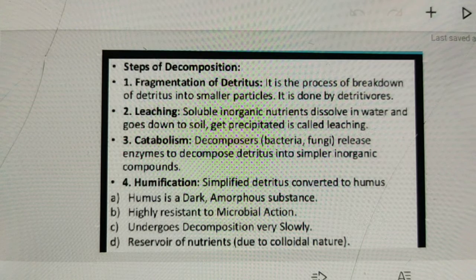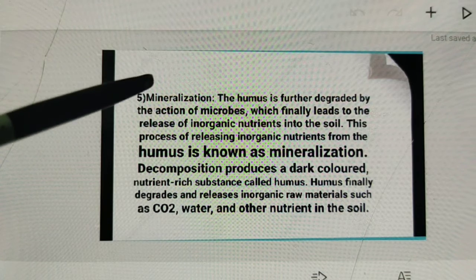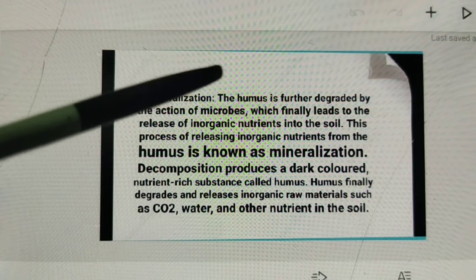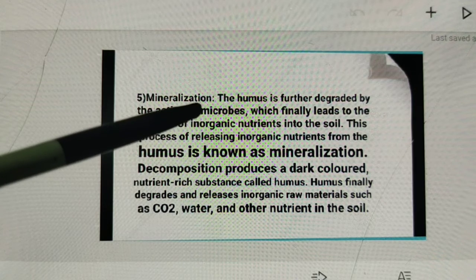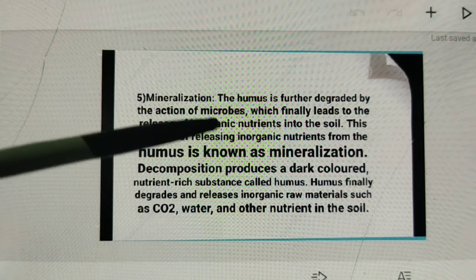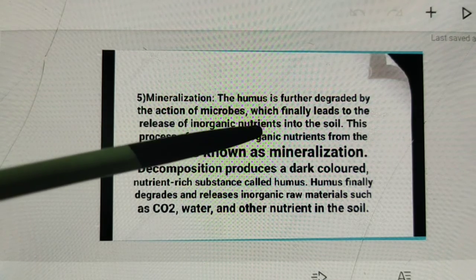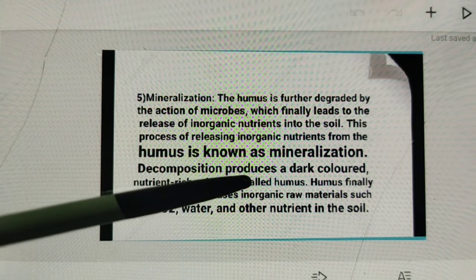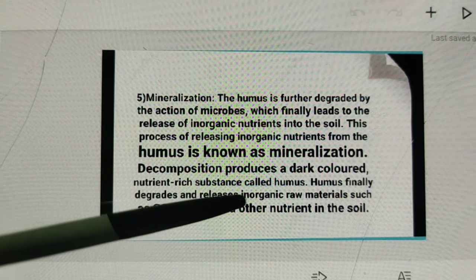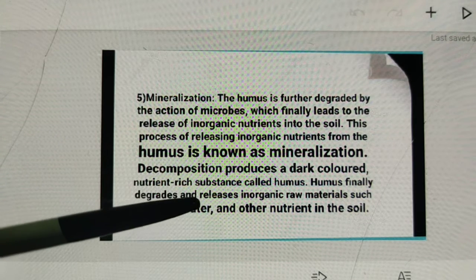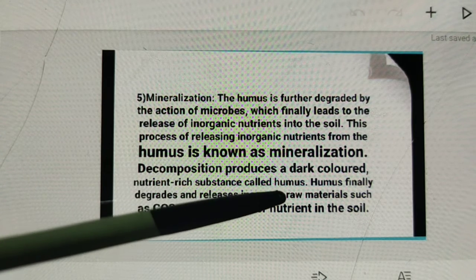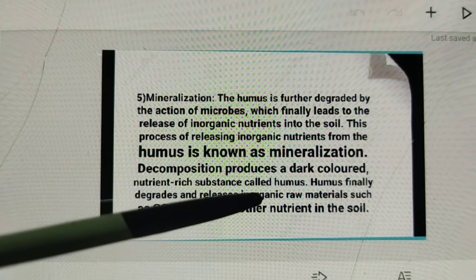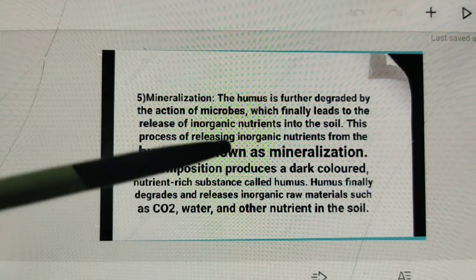Next, number 5 is mineralization. The humus is further degraded by the action of microbes, which finally leads to the release of inorganic nutrients into the soil. This process of releasing inorganic nutrients from the humus is known as mineralization. Decomposition produces a dark colored nutrient-rich substance called humus. Humus finally degrades and releases inorganic raw materials such as carbon dioxide, water and other nutrients in the soil.